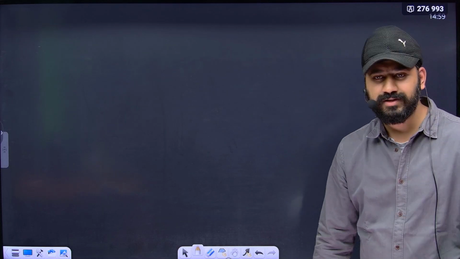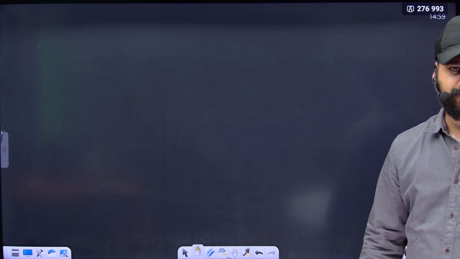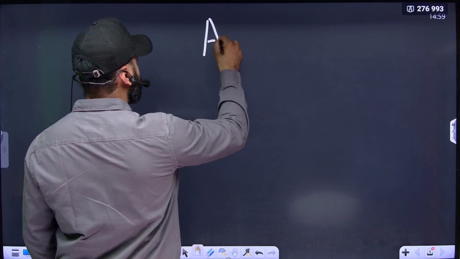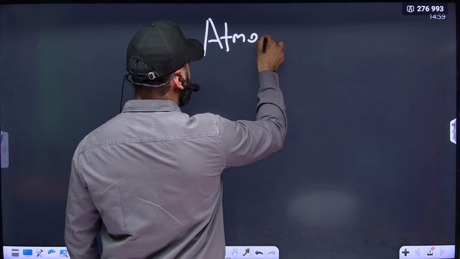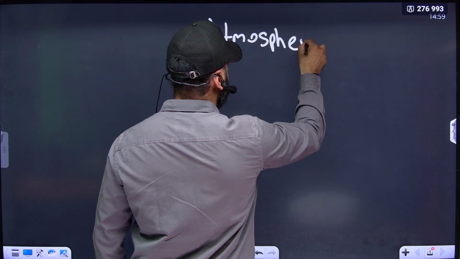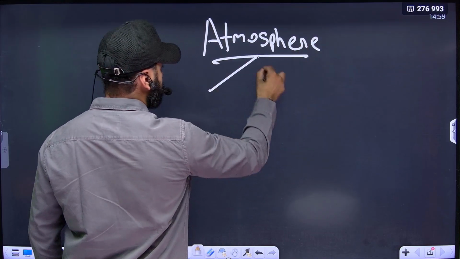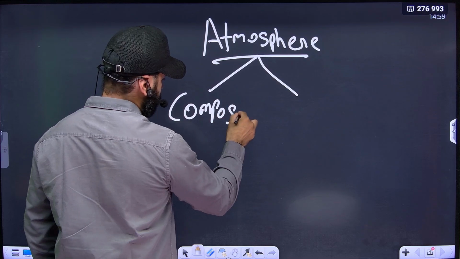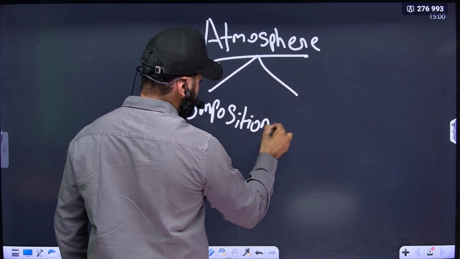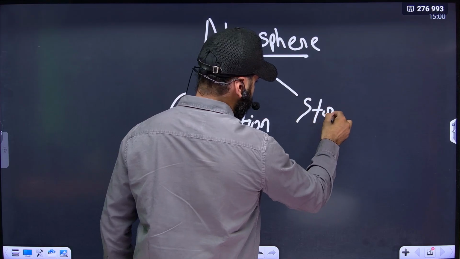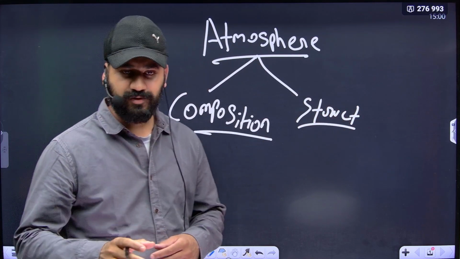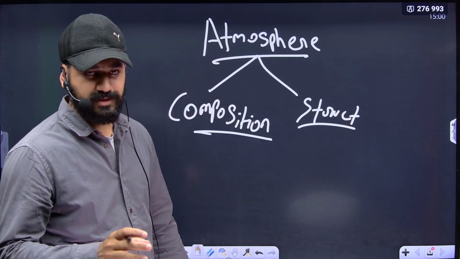So we are going to study geography. Within geography, we are going to study atmosphere. There are two components in atmosphere: we are going to study composition and structure. Both of these are relevant for prelims and mains of UPSC and MPPSC.